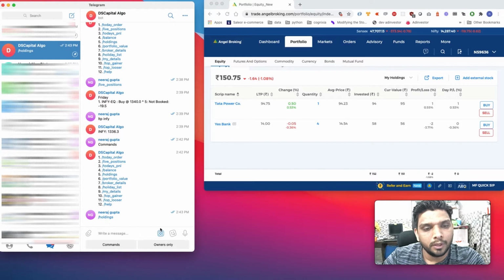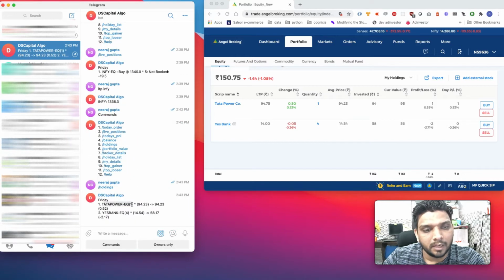If you check the holdings, I can see Tata Power is available at one quantity. I bought it for 94.23 average price, and am holding Yes Bank 4 quantity. This is the average price, 14.54.